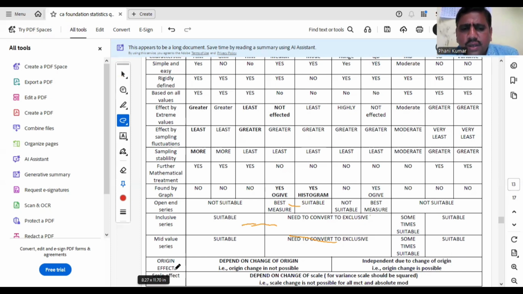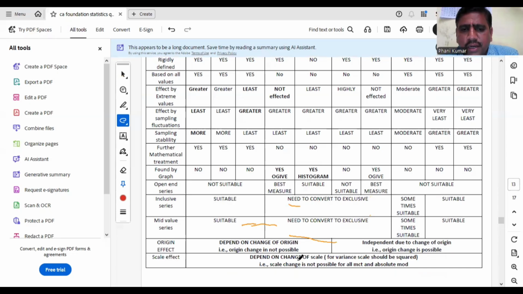Okay, origin effect. Origin effect is there for central tendencies, but not for absolute measures. Relative measures are affected by origin, but absolute measures are not affected. So origin effect depends on change of origin. All measures of central tendency are dependent on change of origin, which means origin change is not possible for them, since the values are going to be changed.